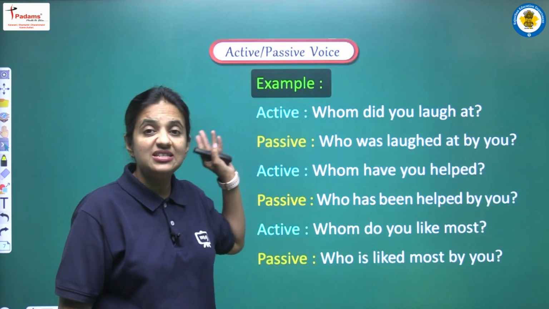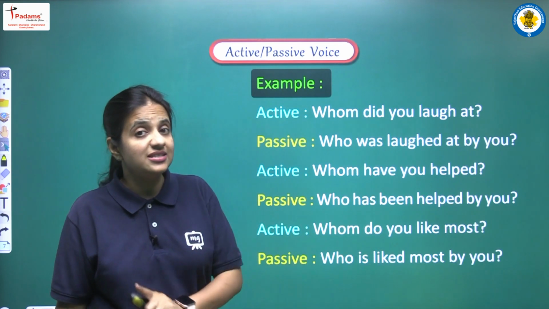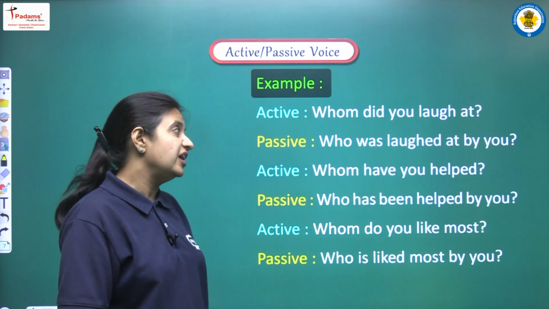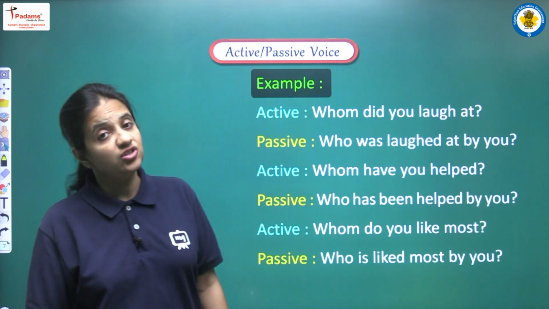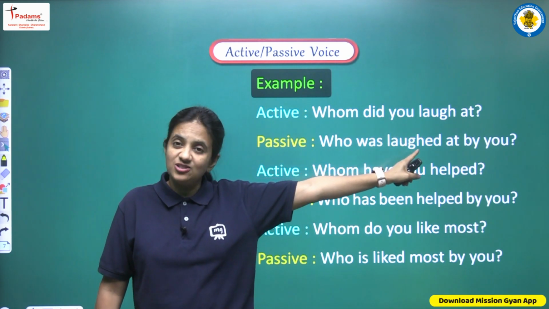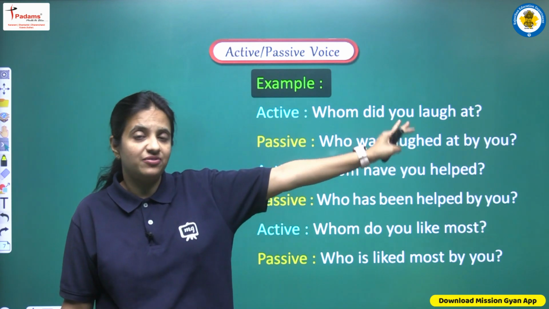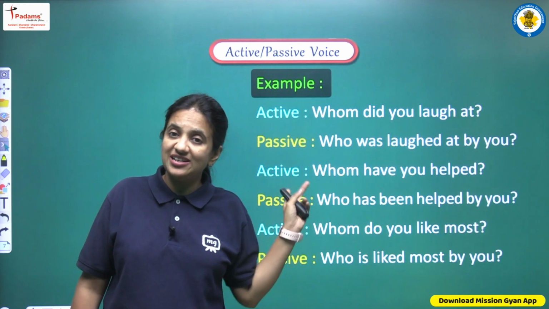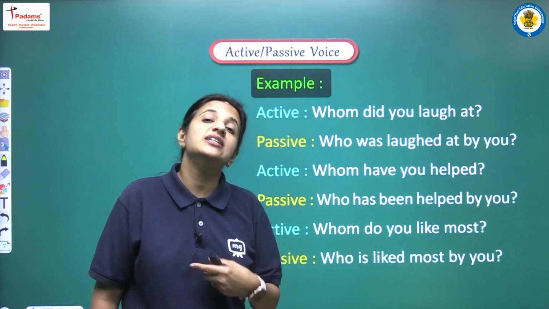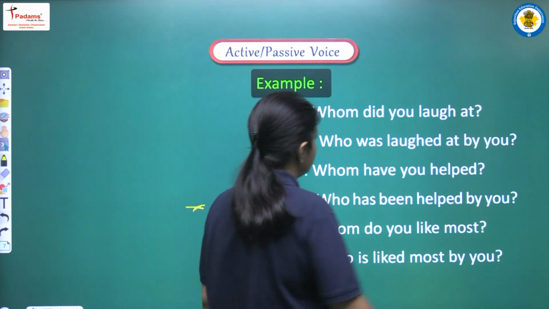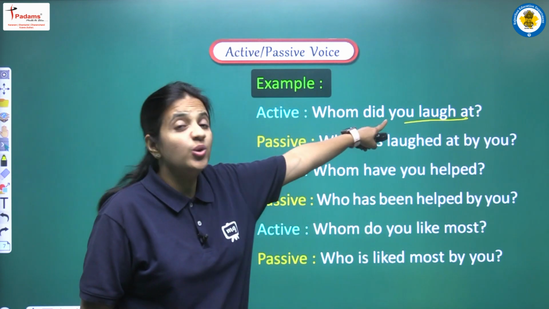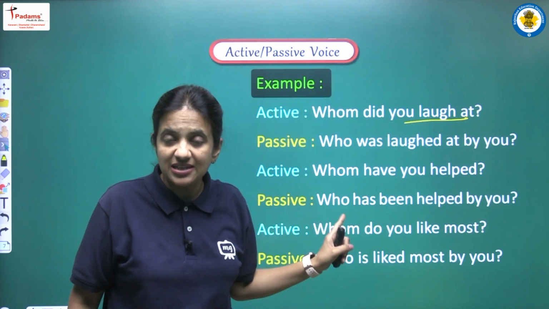And now we are having some examples related with this structure. So let's read. The first one is, whom did you laugh at? So students, let's do analysis of this sentence. Whom did you laugh at? Do we have any subject here? सबसे पहले हम इसको clear कैसे करेंगे? Let's find out what our action verb is. Action is to laugh. And who is laughing here? You is laughing here.